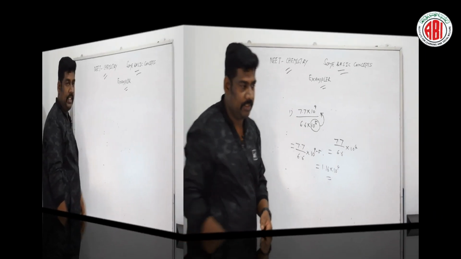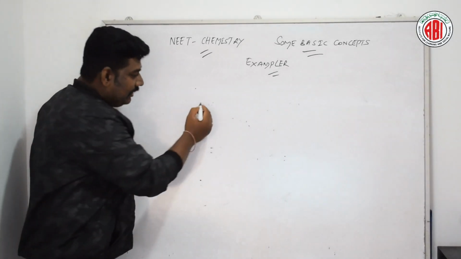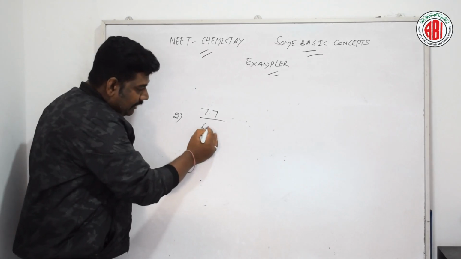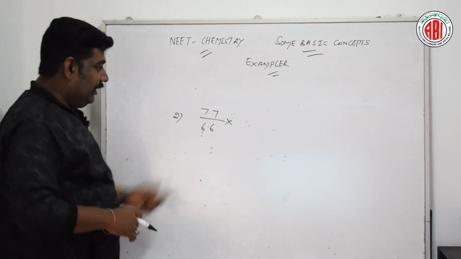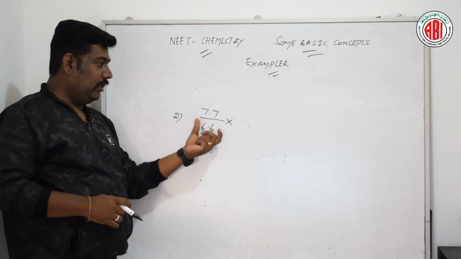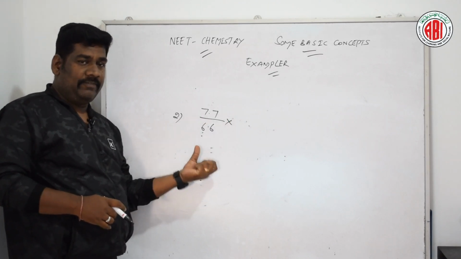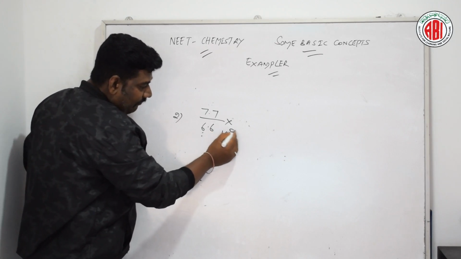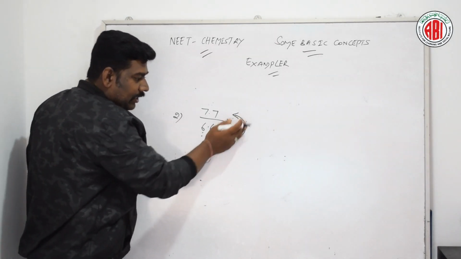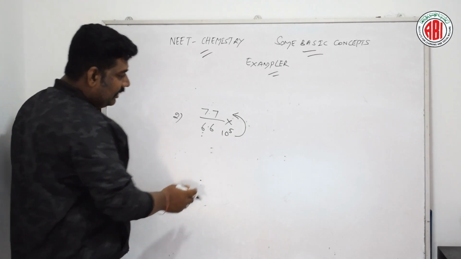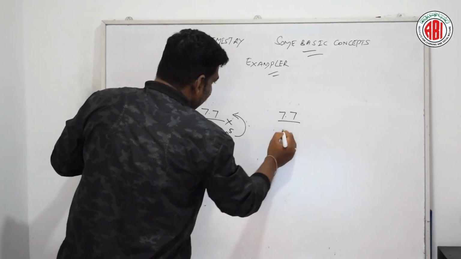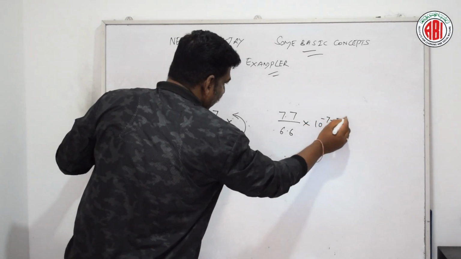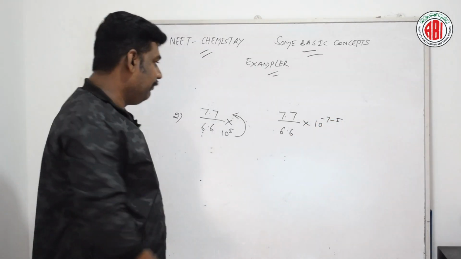Let us go for the next question. Similarly, the second question, 7.7 divided by 6.6, where we have the exponents 10 to the power of minus 7 by 10 to the power of plus 5. When we move this 10 to the power of 5 to this side, the sign changes. That is the reason we write 7.7 by 6.6 into 10 to the power of minus 7 minus 5. Now we are going to simplify.